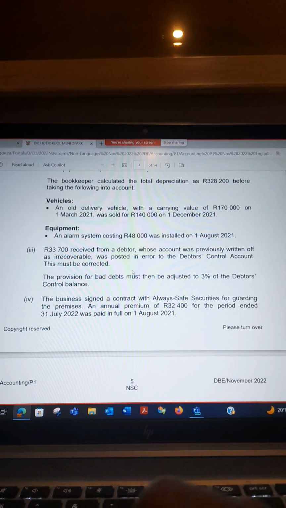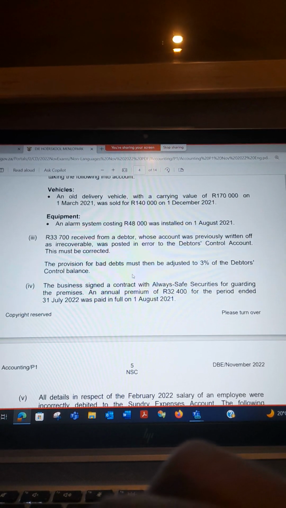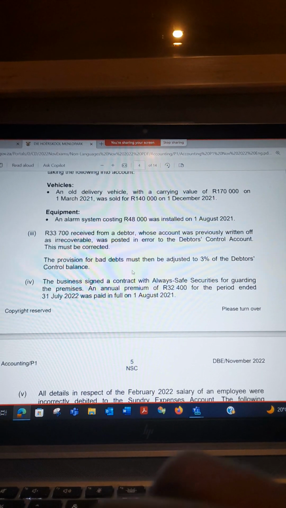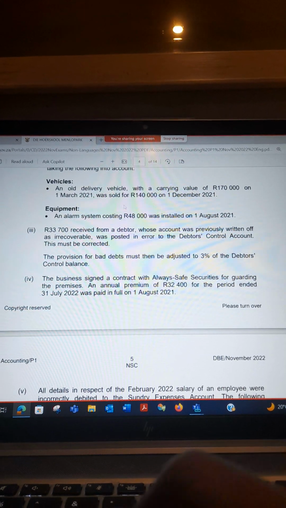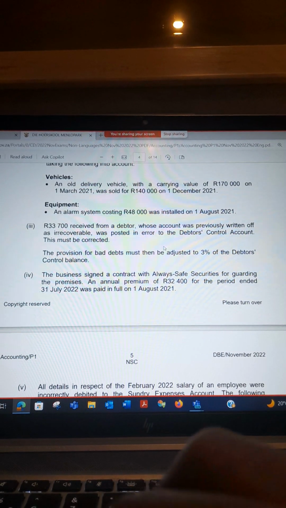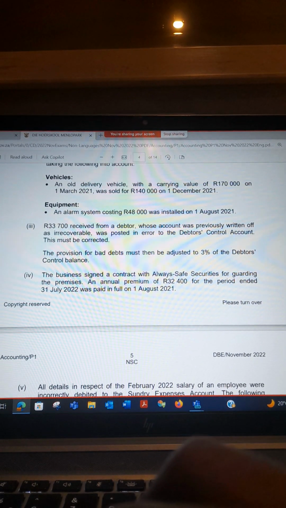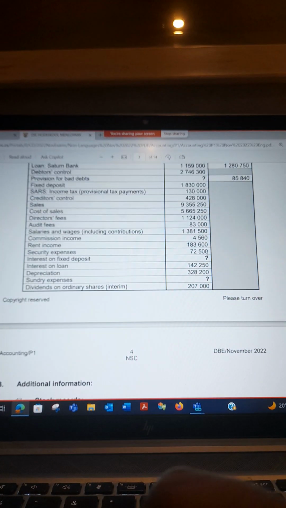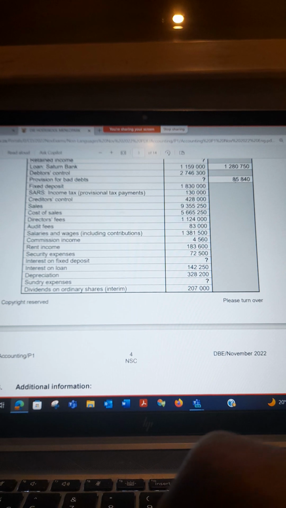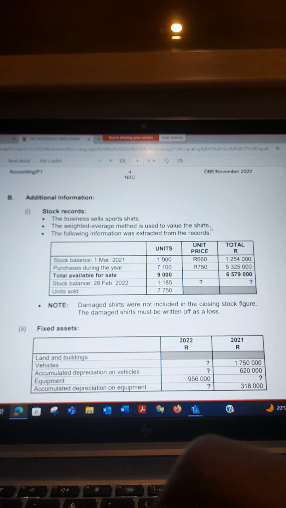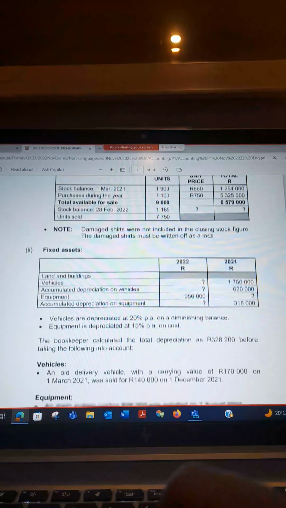Where do you correct it? You need to understand that. And they also talk about the provision for bad debts, which must be adjusted to 3% of the debtors control balance. So when you are looking for what is required in the income statement, what can you calculate out of this? It means you will first adjust your debtors control. After adjusting the debtors control, that's where you will determine the provision for bad debts, and then compare it against the one that is on the trial balance. If you were given a provision for bad debts, yes, you were given 85, so compare it with what you will be calculating. Once there's a question mark, it means that you need to calculate something.